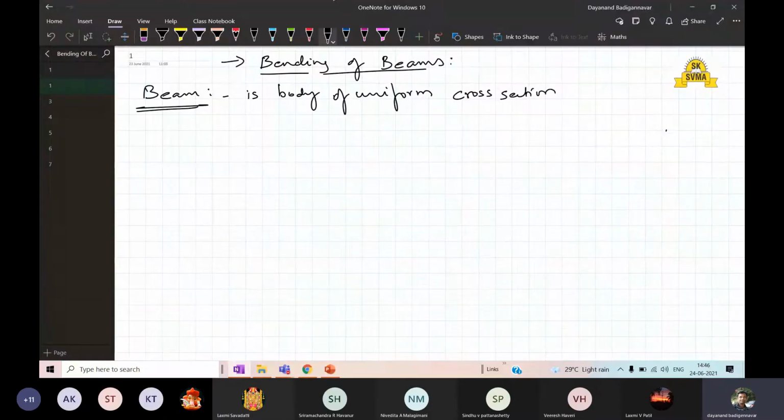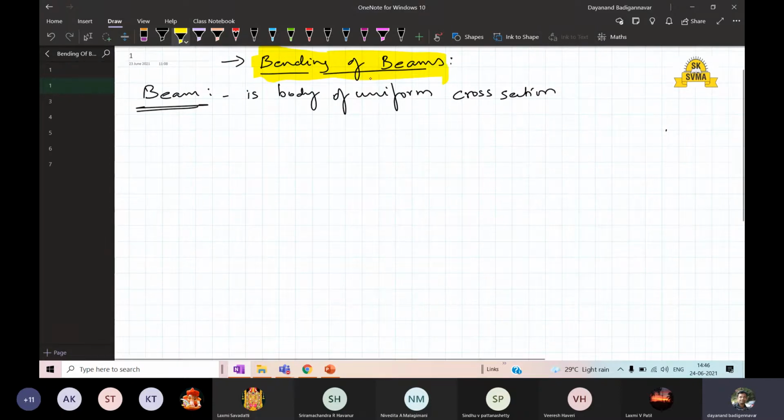So in today's class we will be discussing... hope you are seeing the screen. Today's class is the bending of beams. What is a beam? You already know it. You have learned about beams in civil engineering also, in the introductory course on civil engineering.